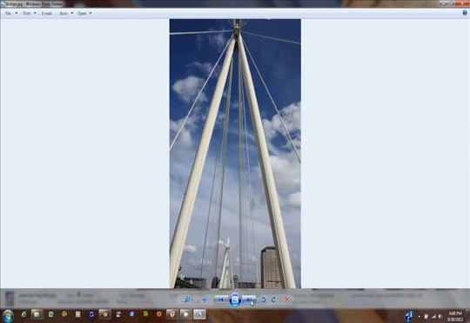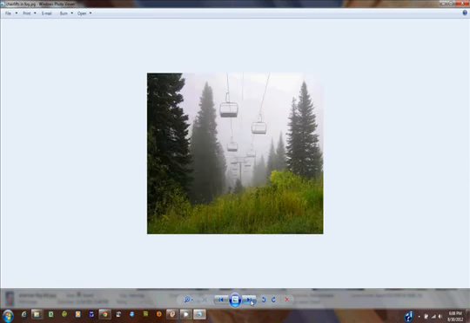And pop on through the pictures, and it sure beats looking at them through the back of a camera. Hope this has been helpful.